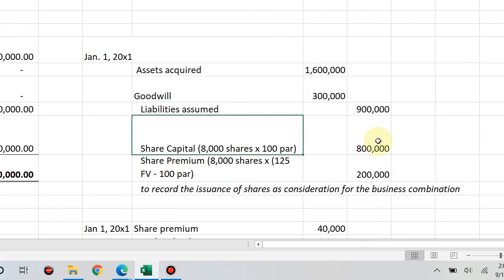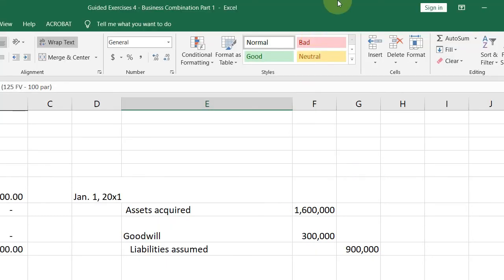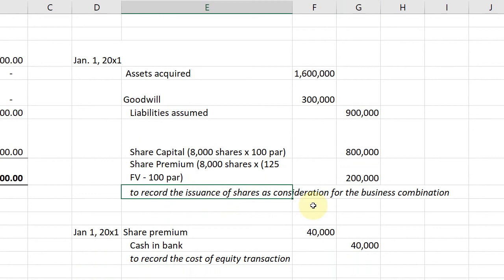Ma'am, paano yung sobra? Siyempre, yung sobra, papasok siya sa share premium na 125, the fair value, minus 100 na par, you'll get 25 pesos na premium times 8,000, you'll get 200,000 na premium. Okay, this is to record the issuance of shares as consideration for the business.